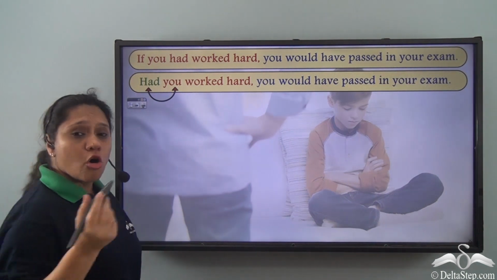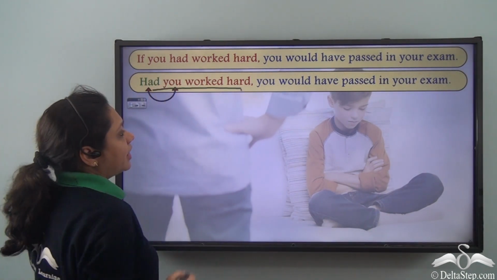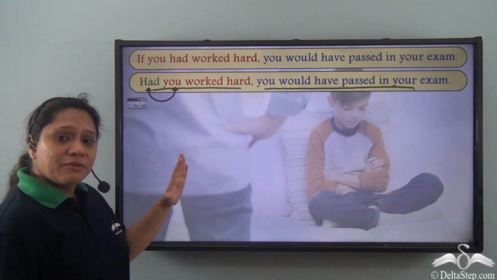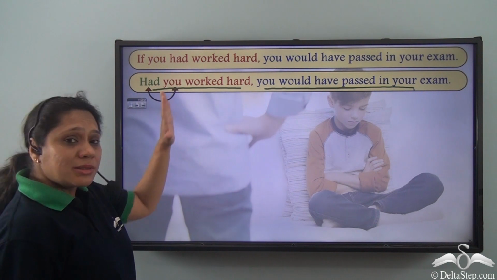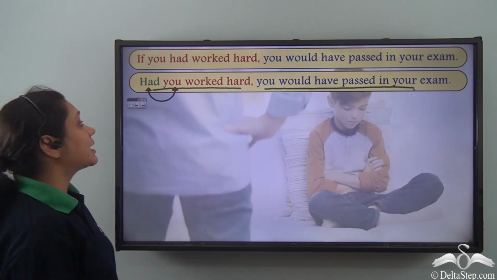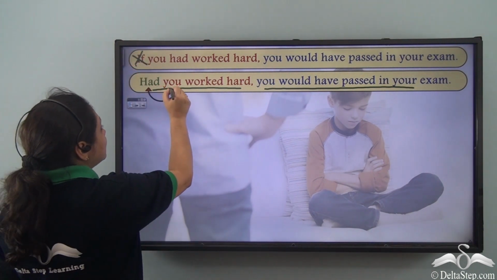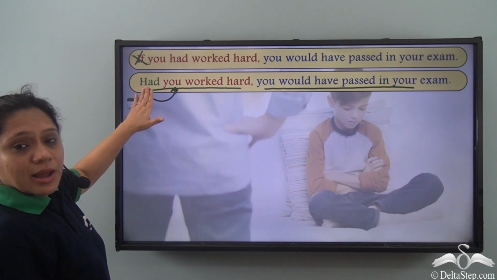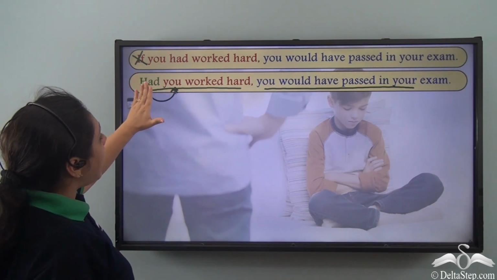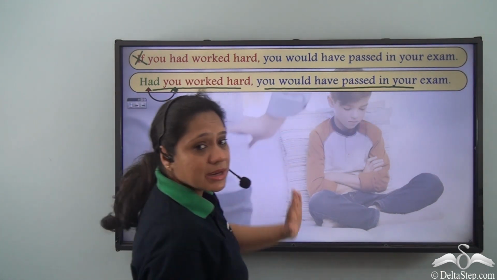Now we could have also written this sentence as, had you worked hard, you would have passed in your exam. So what have we done here? Both the sentences convey the same meaning, but in the second sentence, we have removed the if and we have interchanged the positions of the auxiliary verb and the subject. So we have, had you worked hard, you would have passed in your exam.